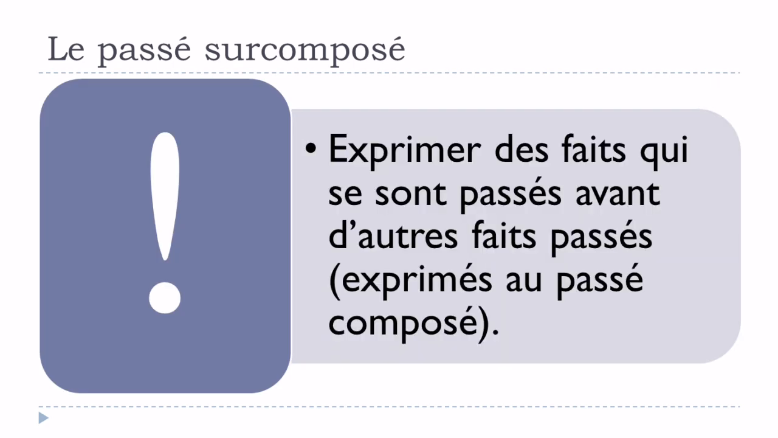So keep in mind that we will use le passé surcomposé pour exprimer des faits qui se sont passés avant d'autres faits passés exprimés au passé composé. So it may look a bit difficult that way, but let's say that you want to express something in the past, and normally you will use this passé composé form that we've been seeing previously. But then if you want to express some facts that happened before these past events, in that case, you will use, or you should use, le passé surcomposé.